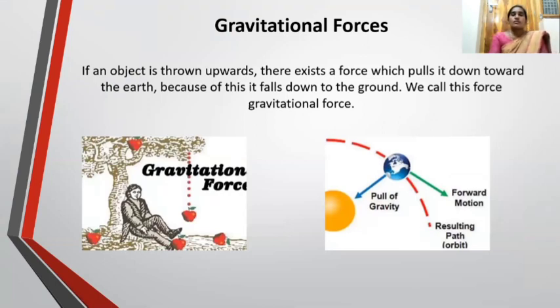Now, gravitational force. If an object is thrown upwards, there exists a force which pulls it down towards the earth. Because of this, it falls down to the ground. We call this force gravitational force. We all know it. The gravitational force acts on every body on the earth. That is why every body always falls towards the earth. Gravitational force always acts in the downward direction.